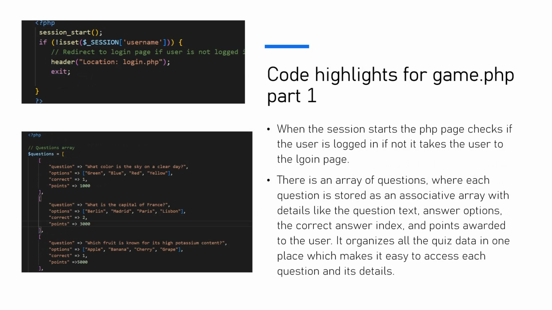Code highlights for the game PHP Part 1. When the session starts, the PHP page checks if the user is logged in. If not, it takes the user to the login page. There is an array of questions where each question is stored as an associative array with details like the question text, the answer options, the correct answer index, and the points awarded to the user. It organizes all the quiz data in one place which makes it easy to access each question and its details.